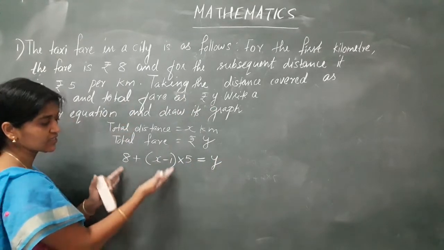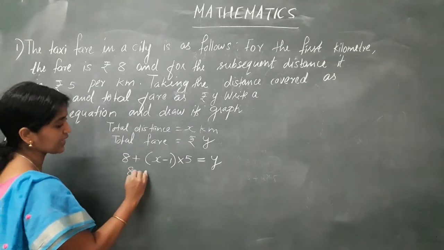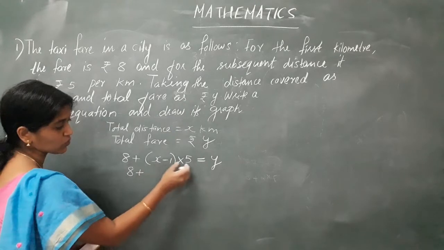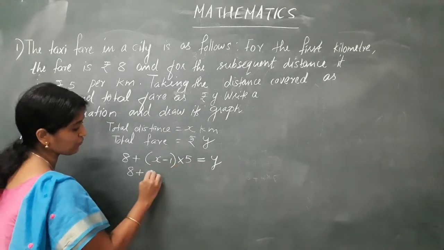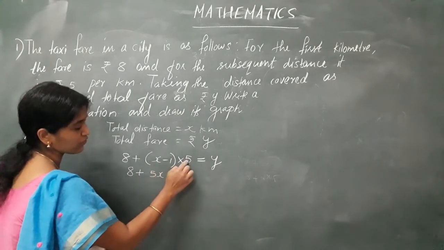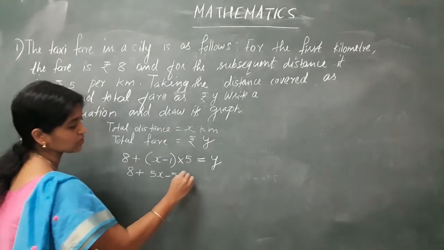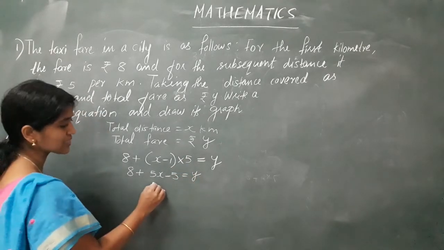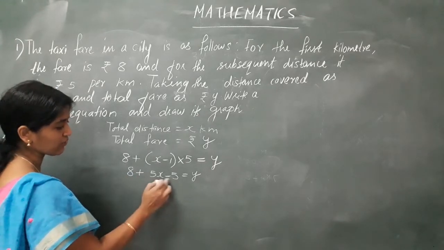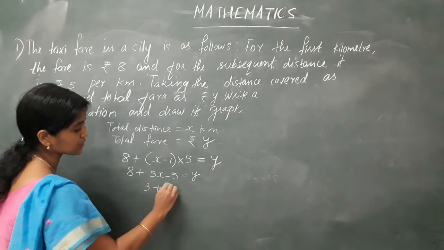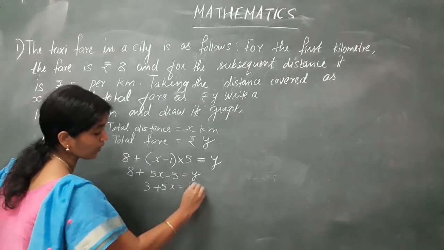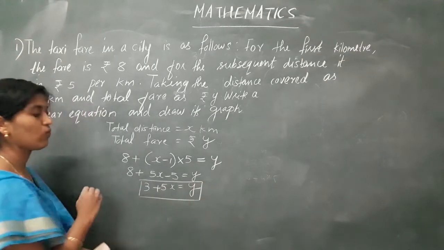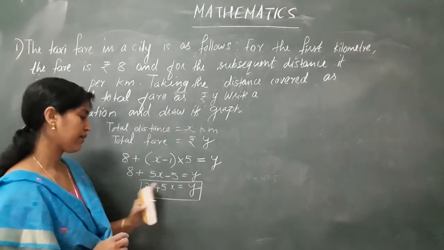Now you can rearrange your equations. I get it as 8 plus, now removing the bracket, giving the value. So x into 5 will become 5x. Minus 1 into 5 will become minus 5. That's equal to y. Okay. Now which means I'll get here 8 minus 5 is 3. 3 plus 5x is equal to y. That is, I get a linear equation. y is equal to 5x plus 3.